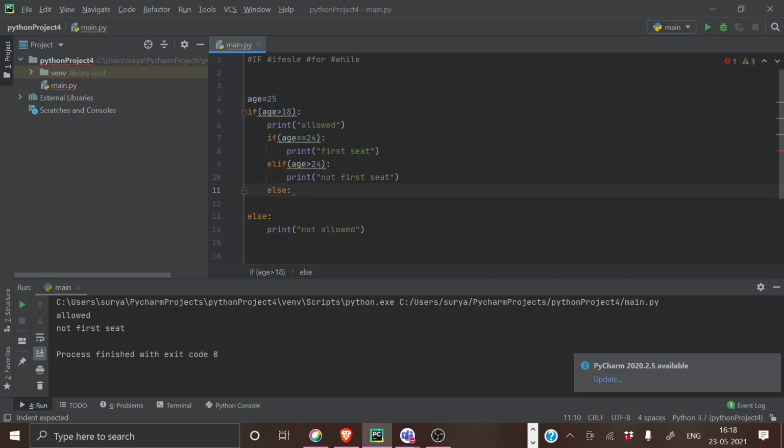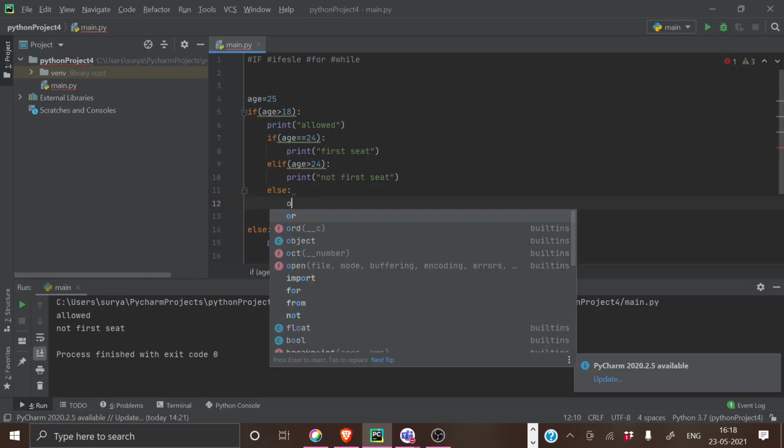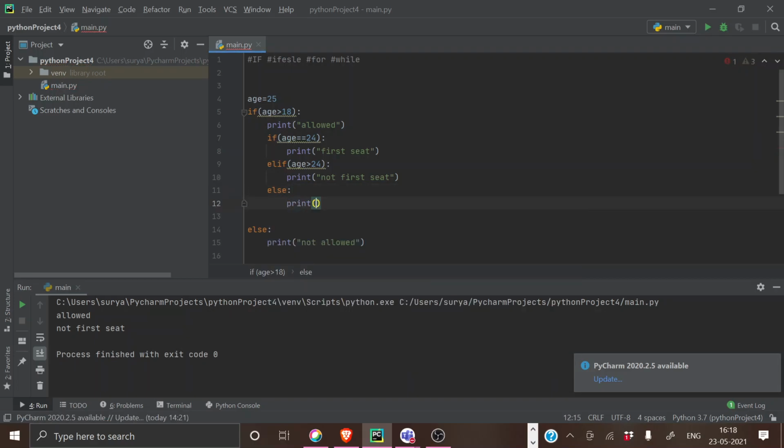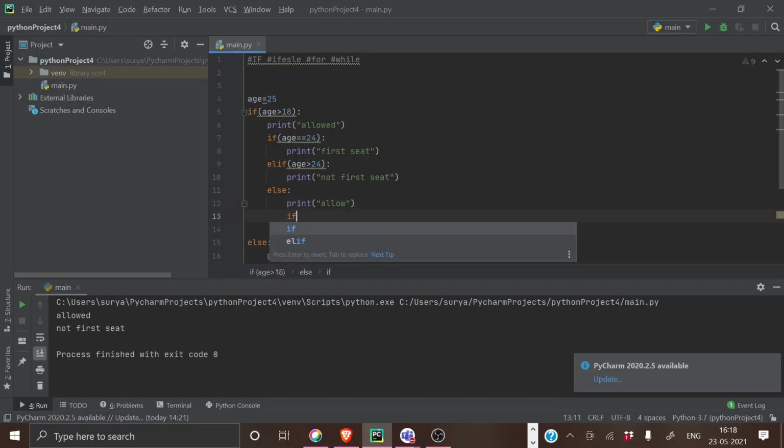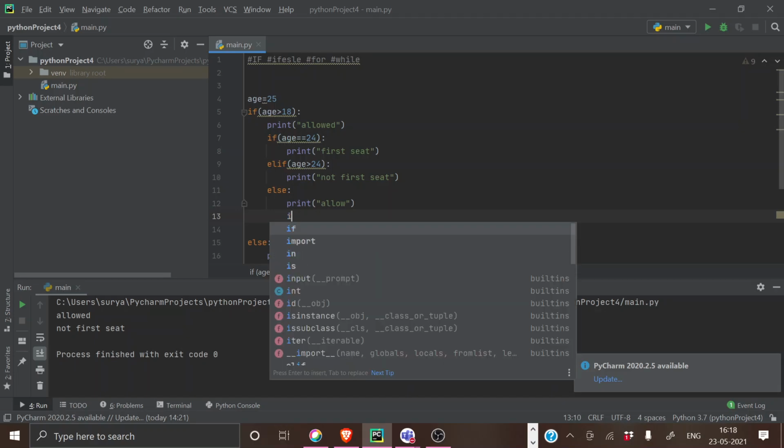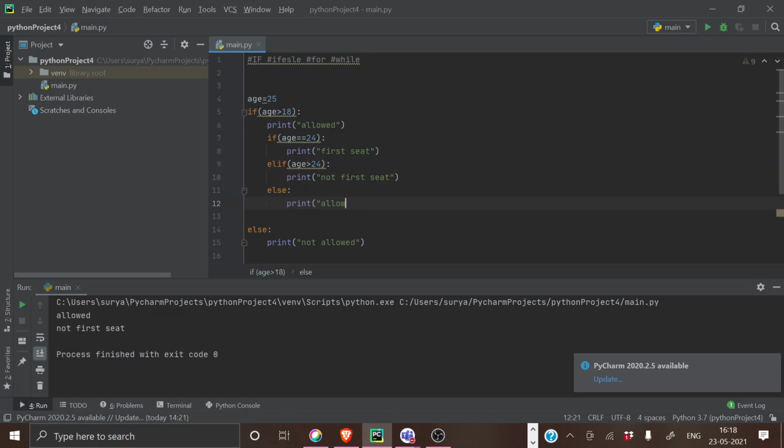Like if this is else, and I'm printing something, allowed or not allowed, then I will not be able to use an if statement here. That's what I was talking about. You can use else inside a nested if also, no problem in it.